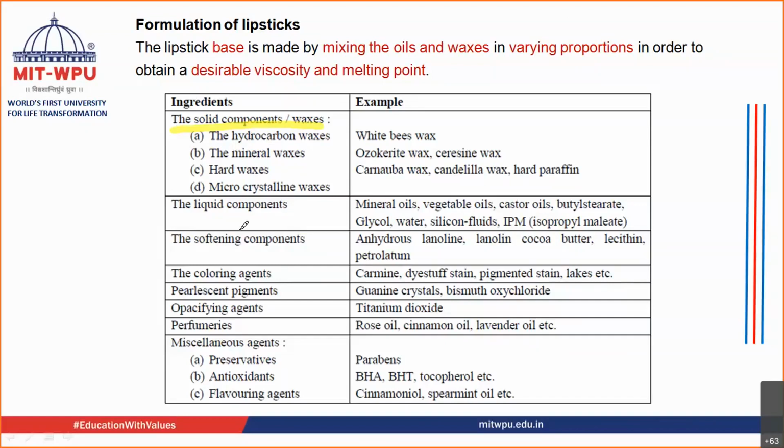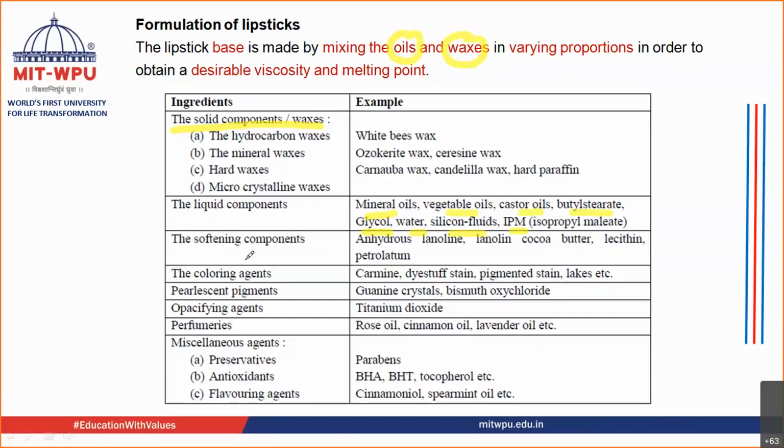Apart from a solid component, you have a liquid component present inside it, which we talked about: the oils. So your waxes become the solid component, and your oils become the liquid component. The liquid component consists of mineral oil, vegetable oil, castor oil, butyl stearate. You have glycols, water, silicon fluids, isopropyl myristate. So these are the different liquid components that are present, which we talked about as the oil.